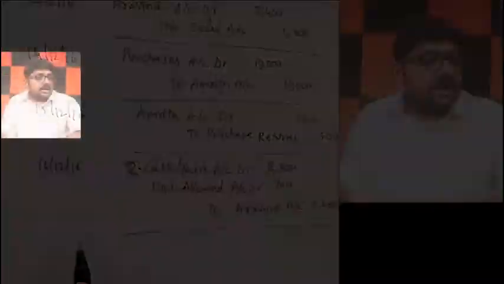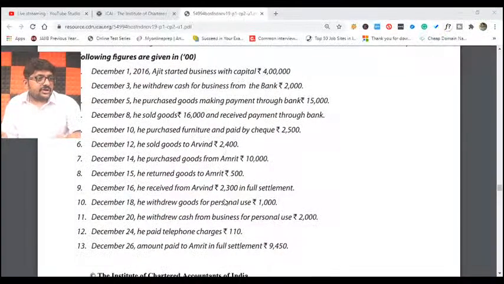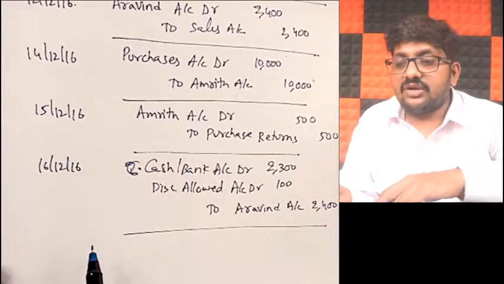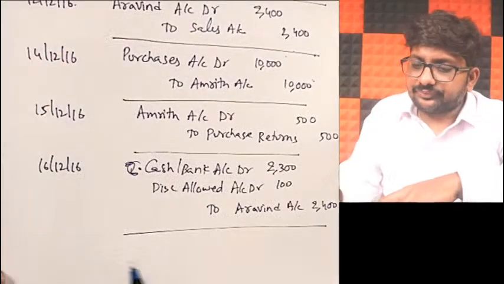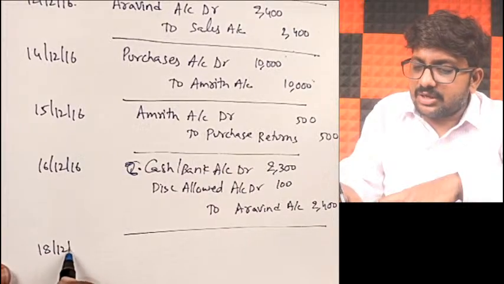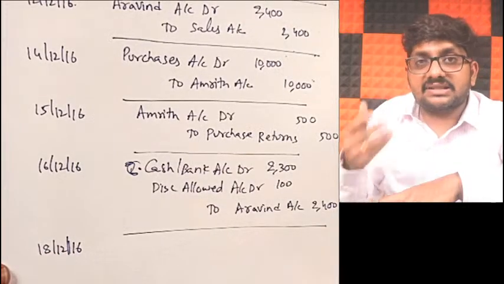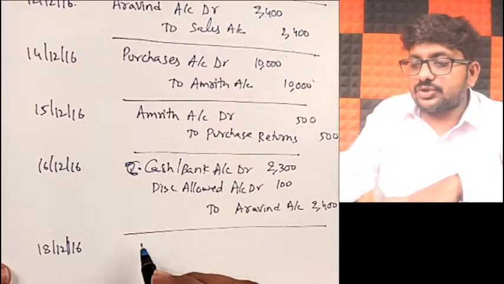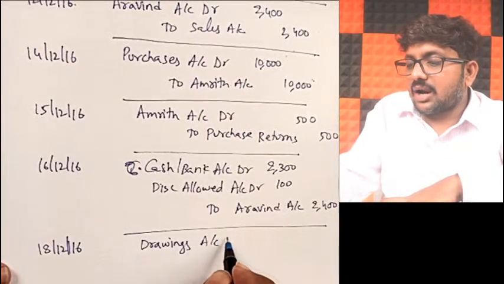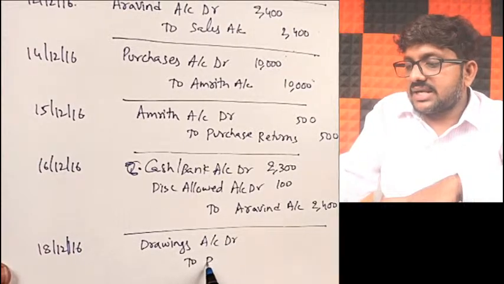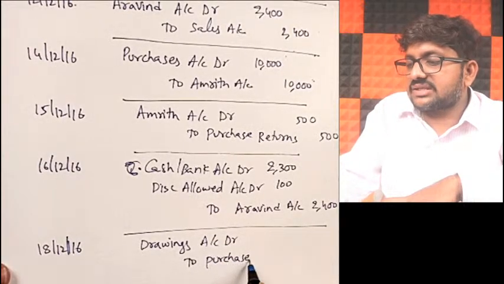Next, coming to transaction number 10. On 18th, he withdrew goods for personal use, 1,000 rupees. Just yesterday only we discussed, right? On 18th of December 2016, he withdrew goods for personal purpose. Whenever it is for personal purpose, you should call it as what? Drawings. Drawings account debit to purchases. Just in yesterday's class, we discussed this point.